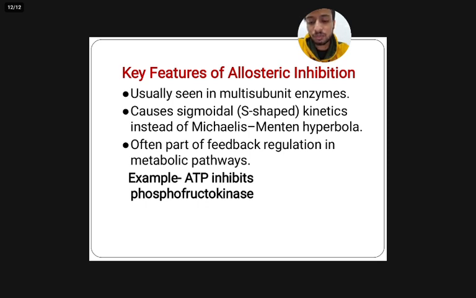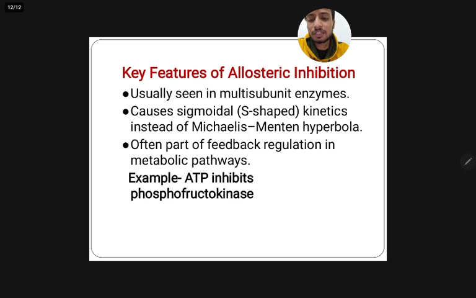Allosteric inhibitors are frequently involved in feedback regulation, where the end product of a metabolic pathway binds to an enzyme early in the pathway to slow down further production and maintain balance. A well-known example is ATP acting as an allosteric inhibitor of the enzyme phosphofructokinase in glycolysis, allowing the cell to reduce the rate of glucose breakdown when the energy levels are already high.